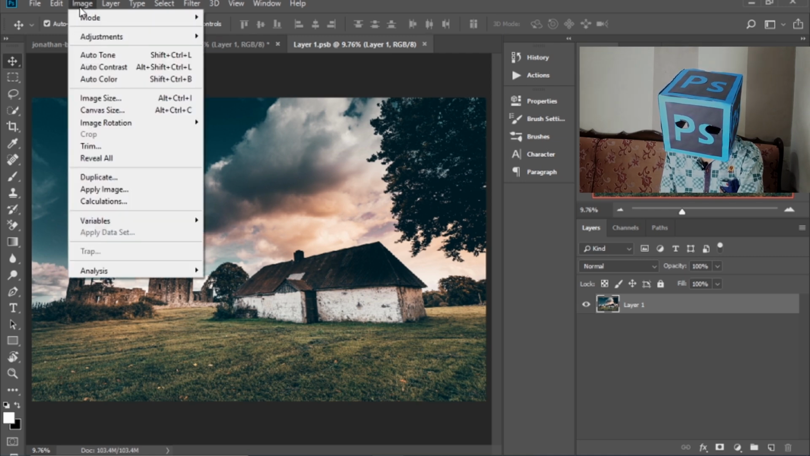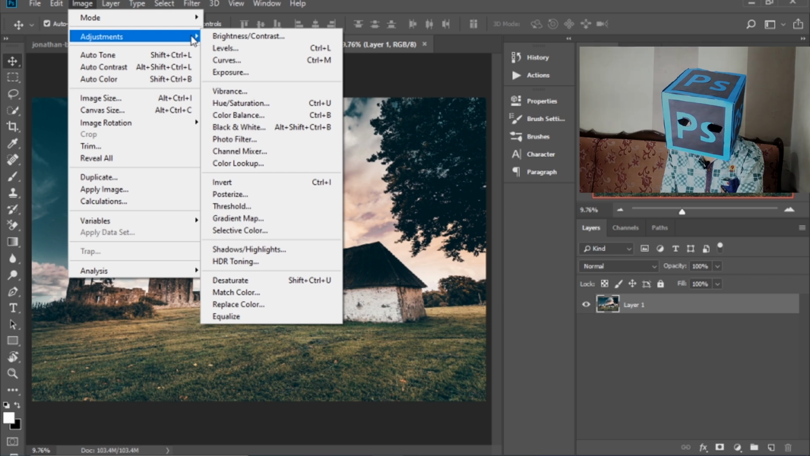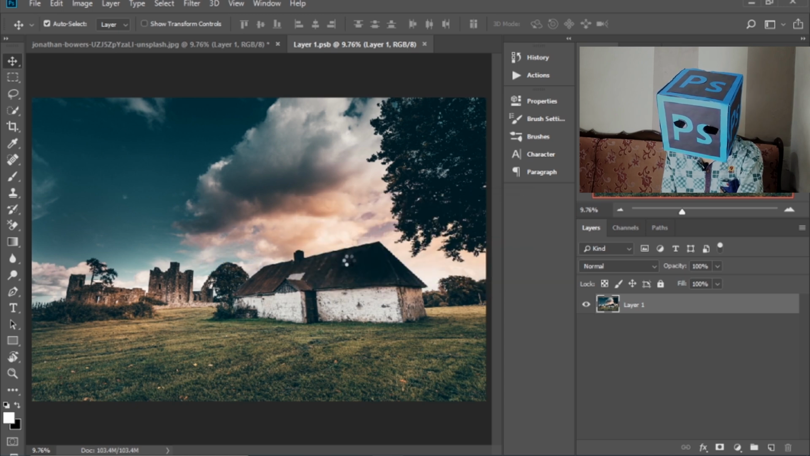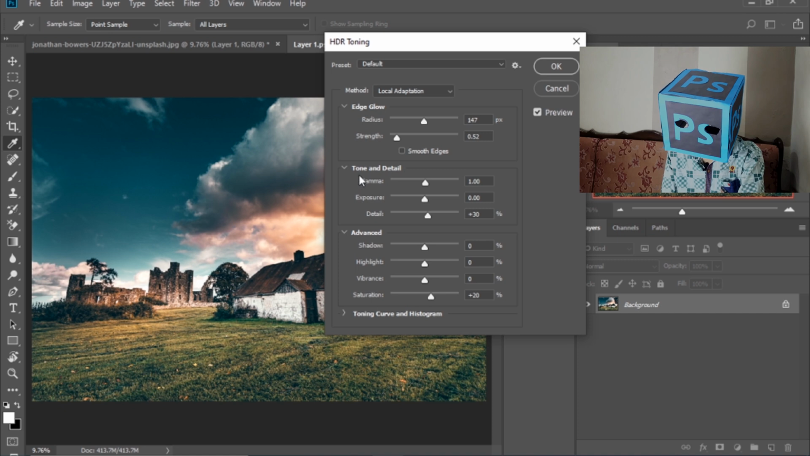Go to image, select adjustments, then select HDR toning. Select yes. Now you can change these settings,